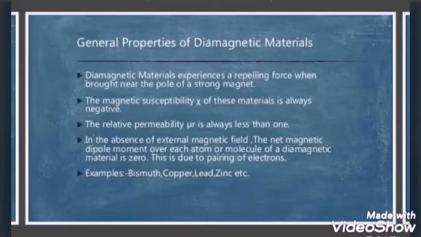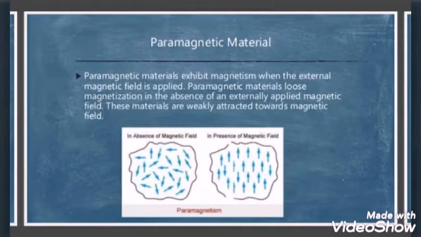Now let us go to the next magnetic property, that is paramagnetic materials. What is a paramagnetic material? Paramagnetic material exhibits magnetism when the external magnetic field is applied. Paramagnetic material loses magnetization in the absence of an externally applied magnetic field. These materials are weakly attracted towards a magnetic field. So let us know what are the general properties of paramagnetic materials.